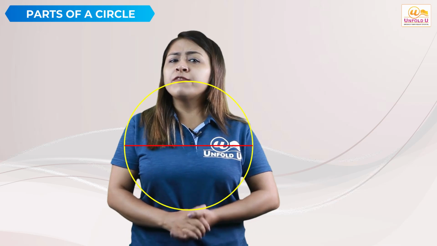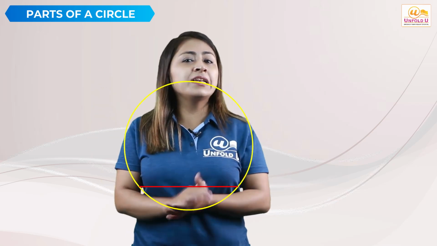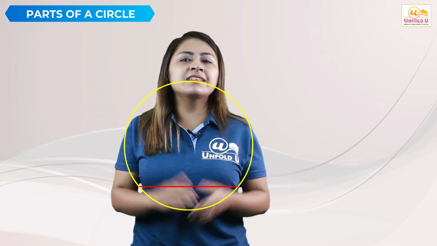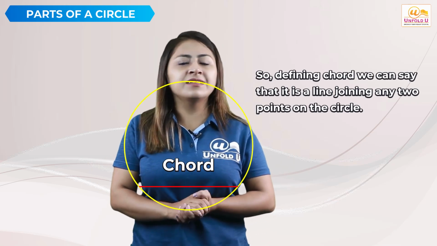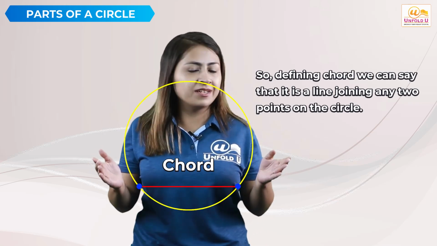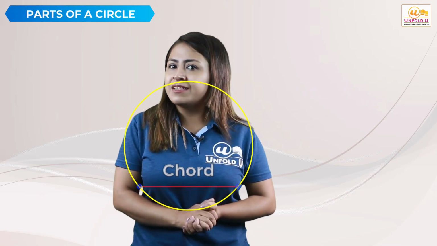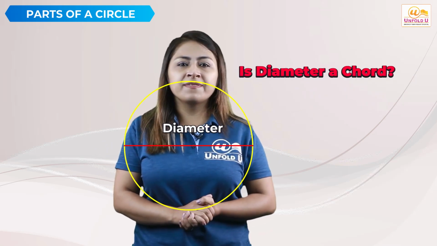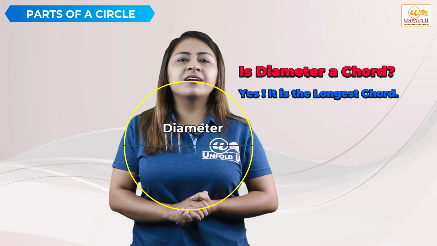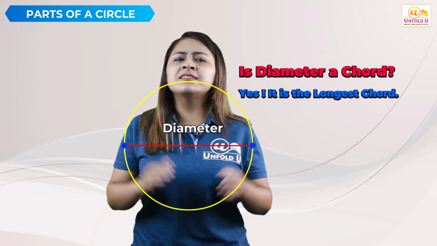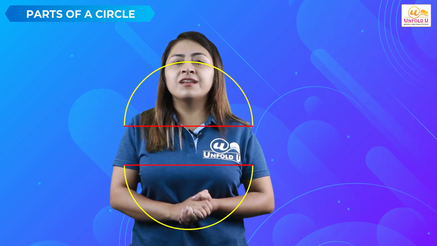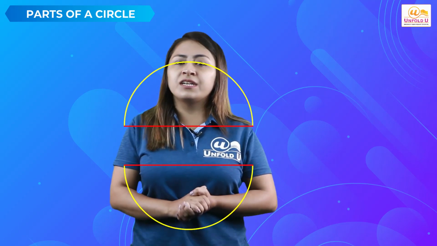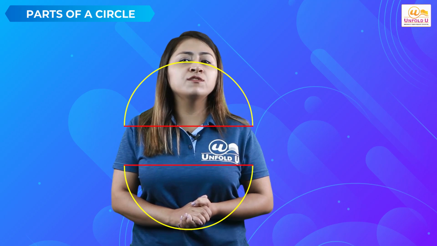Okay, now if I move this downward, you see that it gets shortened. Here it has another name, this is chord. So defining chord, we can say that it is a line joining any 2 points on the circle. Can you now say that the diameter is also a chord? Yes, obviously it connects 2 points of the circle. It is in fact the longest chord. Also, if you cut the circle along the diameter, you see that it divides the circle into 2 equal halves, which are called the semicircles.